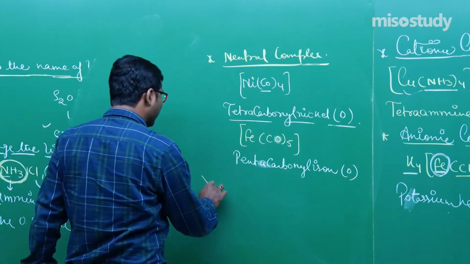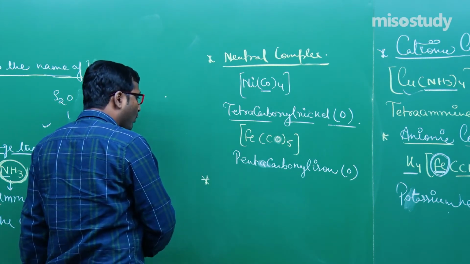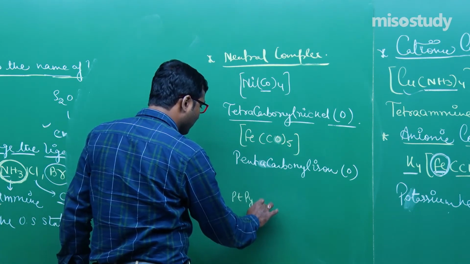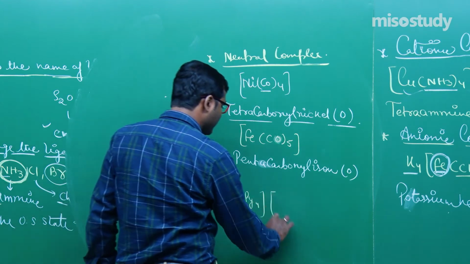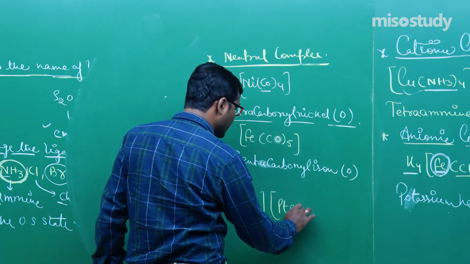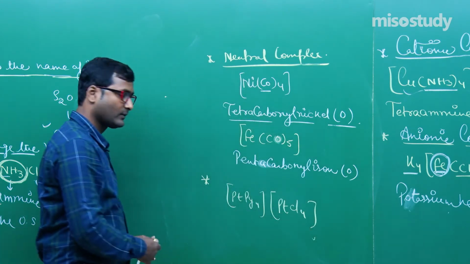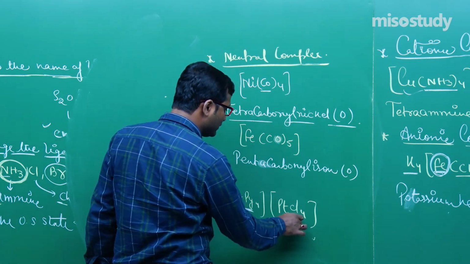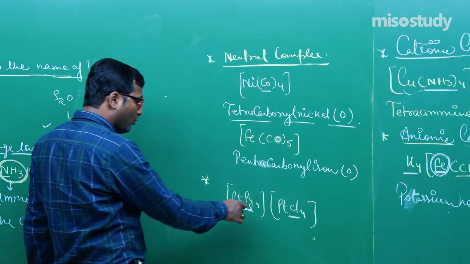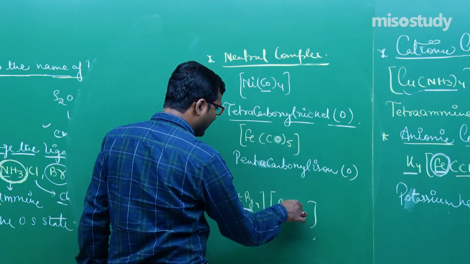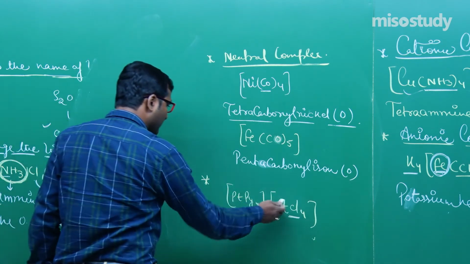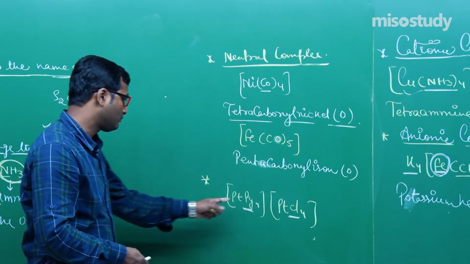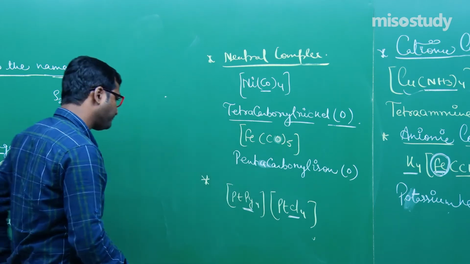Now, suppose there is a complex containing both cation and anion. Suppose if I write here [Pt(Py)4] and [PtCl4]. Now, this one is neutral and this one is charged. Overall we find that it contains -1 charge. So, if anyone asks you how to find out the oxidation state of the two central metal atoms, listen.